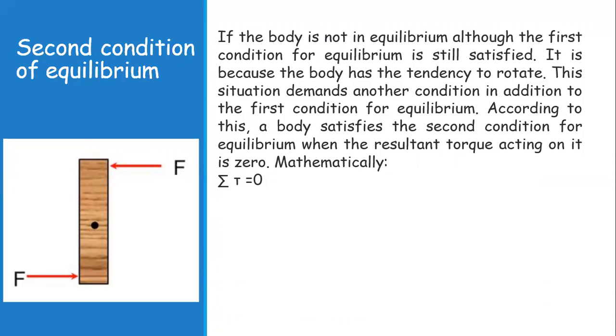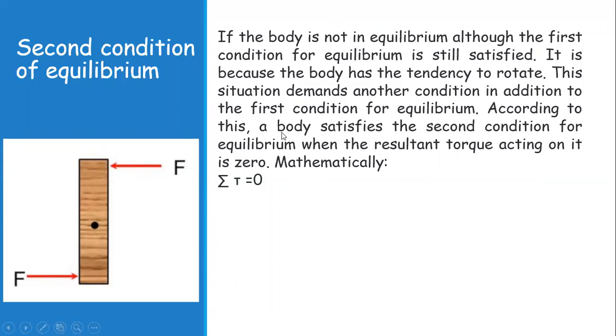But the body has a tendency to rotate. If there is a force over here and a force over here, this satisfies the first condition, but it will start moving in an anti-clockwise direction. So this situation demands another condition in addition to the first one.